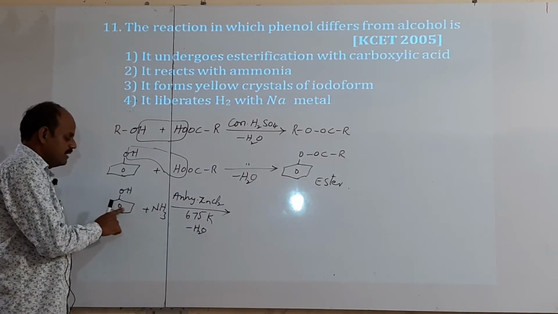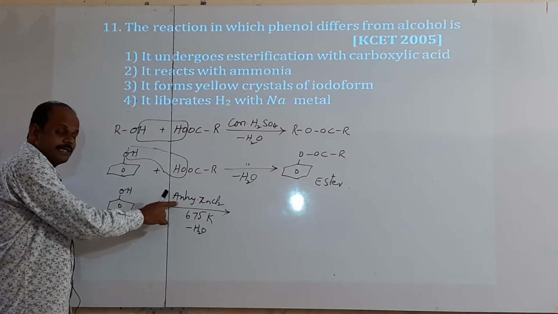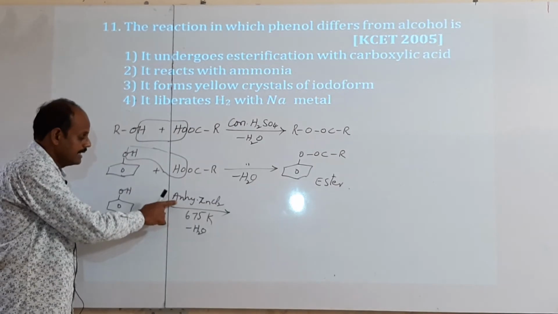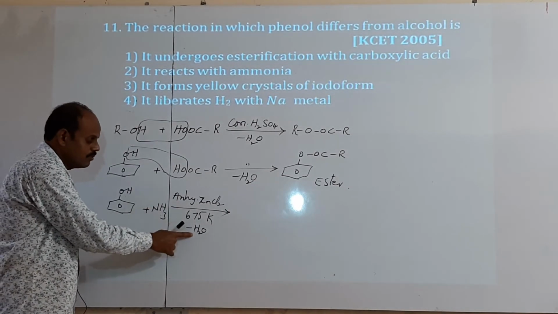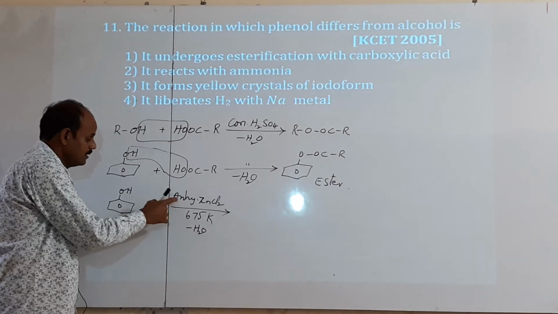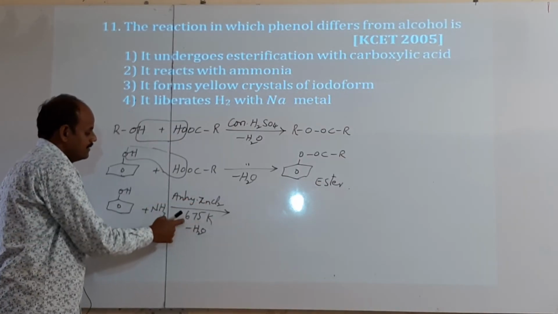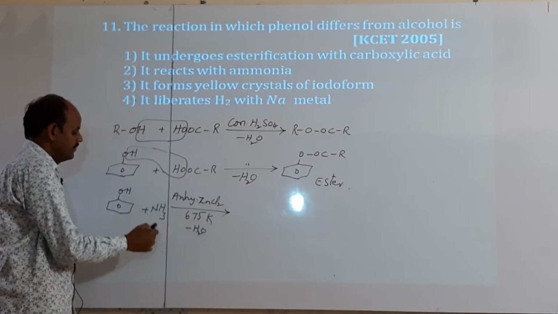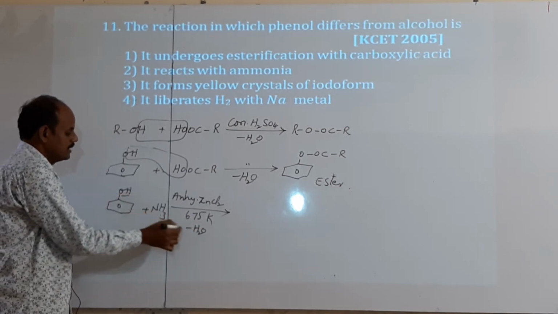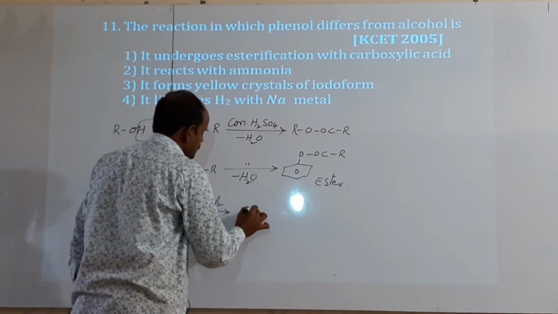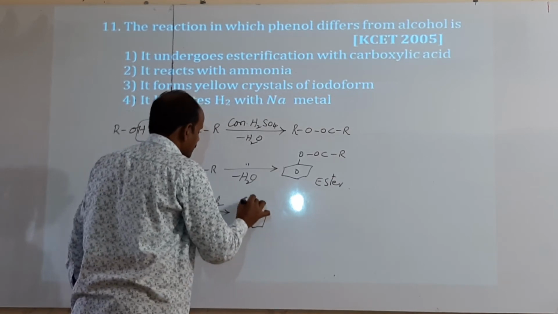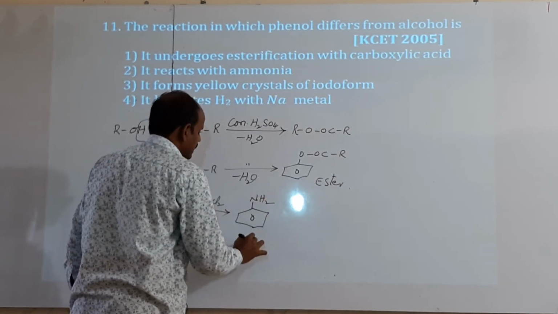Thus, phenol reacts with ammonia in the presence of a dehydrating reagent. A dehydrating reagent is used to remove water. The reagent is anhydrous ZnCl2 at 675 Kelvin. Then OH and H are removed as water, NH2 attacks on the phenyl group, and we get aniline.